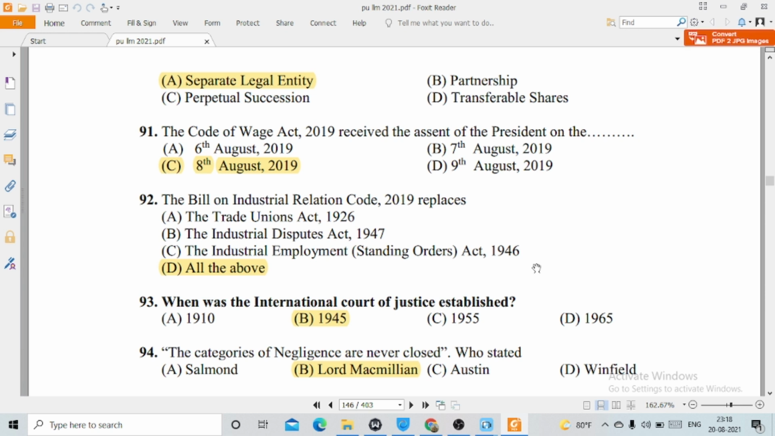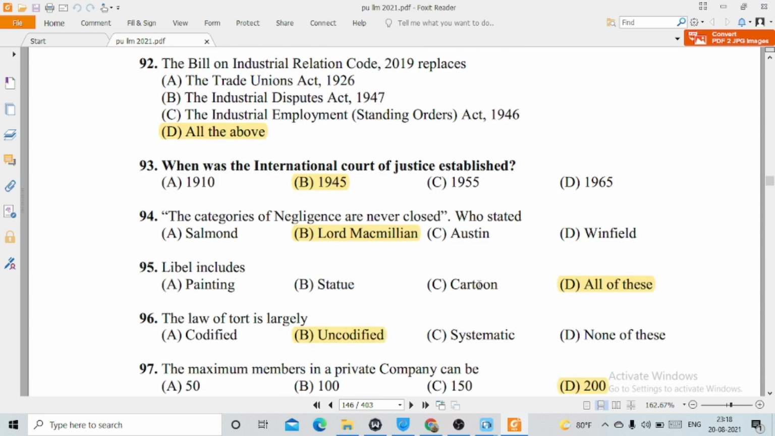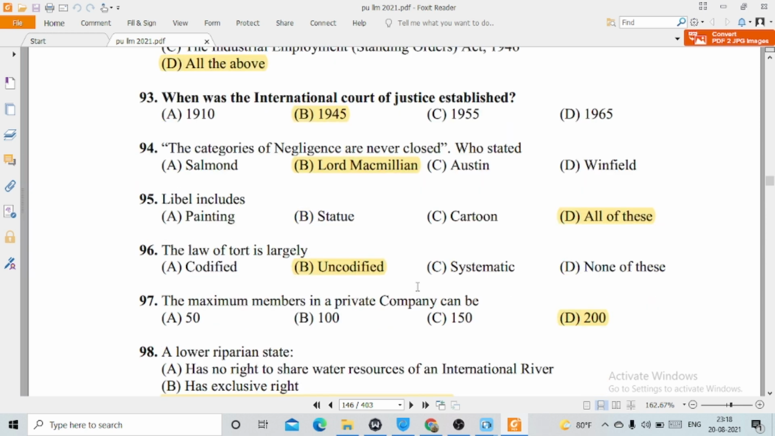93. When was the International Court of Justice established? This is option B, 1945. 94. The categories of negligence are never closed. Who stated this? Option B, Lord Macmillan. 95. Libel includes all of these: painting, statue, cartoon. 96. The law of tort is largely option B, uncodified.